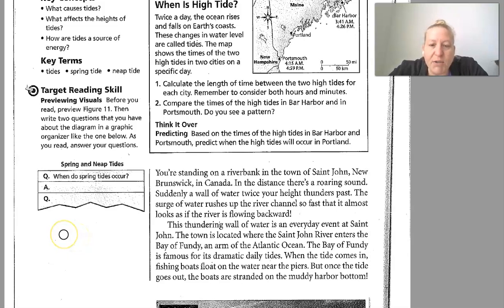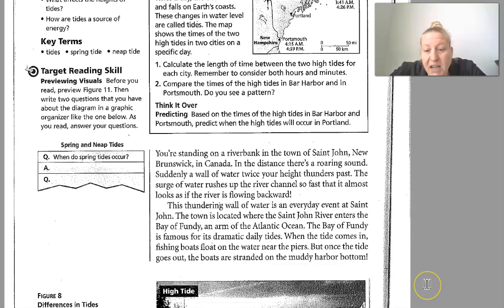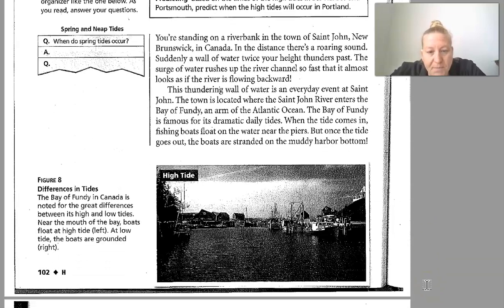John. The town is located near where the St. John River enters the Bay of Fundy. An arm of the Atlantic Ocean, the Bay of Fundy is famous for its dramatic daily tides. When the tide comes in, fishing boats float on the water near the piers, but once the tide goes out, the boats are standing on a muddy harbor bottom. Okay?